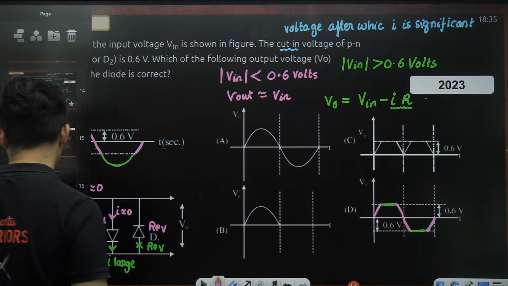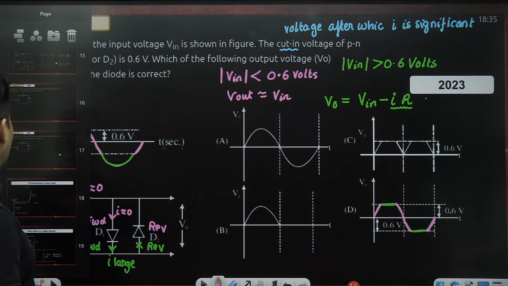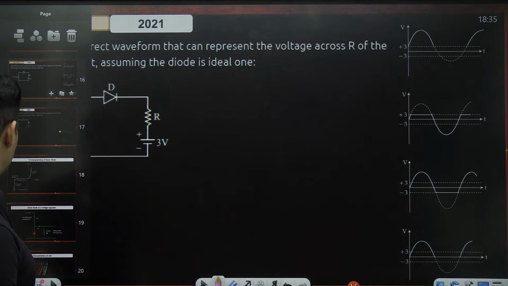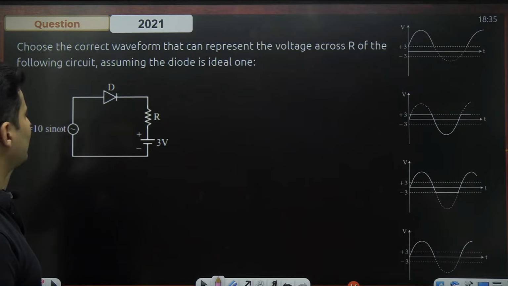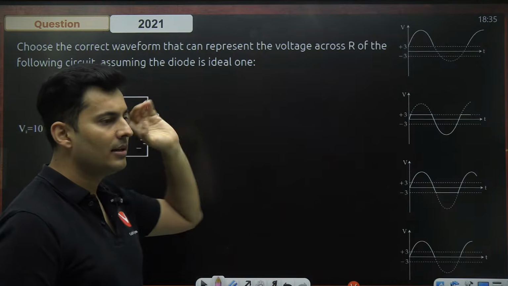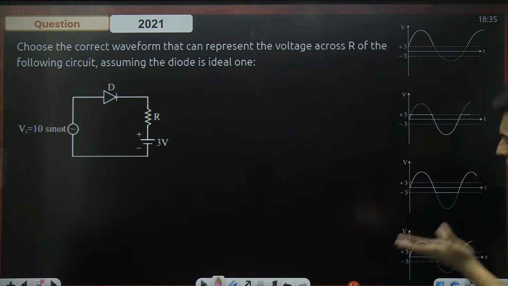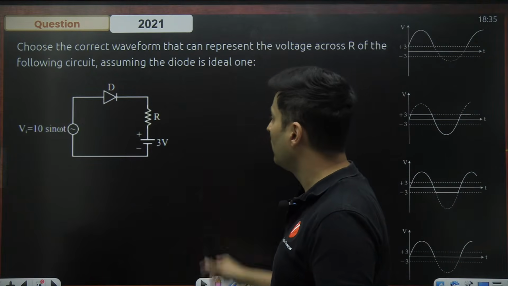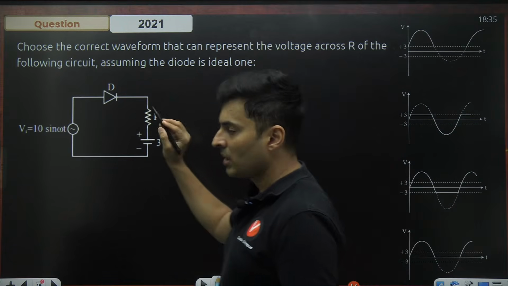Very interesting question, my dear warriors. Now, let's go to the next question, which is coming up on your screen, which is about choosing the correct waveform that can represent the voltage across the resistance of the following circuit, assuming the diode is an ideal one. Okay, interesting. The diode is an ideal one. Very similar to the previous question, but there is a battery over here with a single diode and voltage across the resistance is asked. Now again, take the following idea.